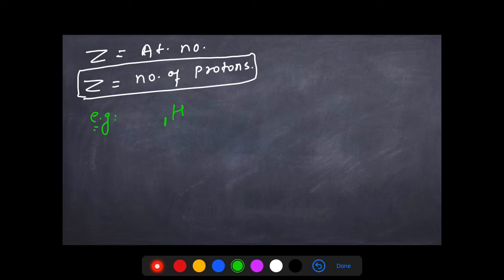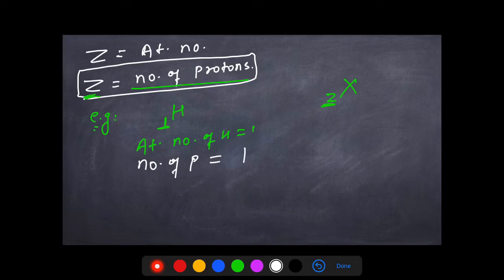hydrogen atom is represented like this, right? I am not showing the atomic mass over here for now. We are discussing Z, so let's see here. The lower part over here is the atomic number. So this 1 is the atomic number. So we'll say that the atomic number of hydrogen is 1. But is the atomic number always equal to the number of protons in the nucleus? So if I ask you what will be the number of protons in the hydrogen atom, we will directly say the number of protons is just 1 because the atomic number is just 1.